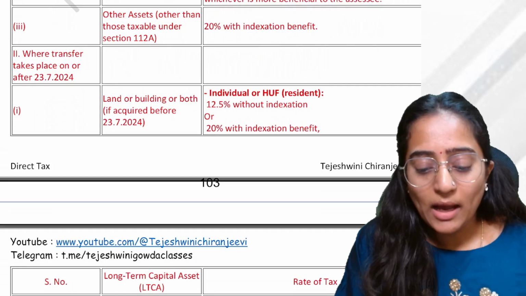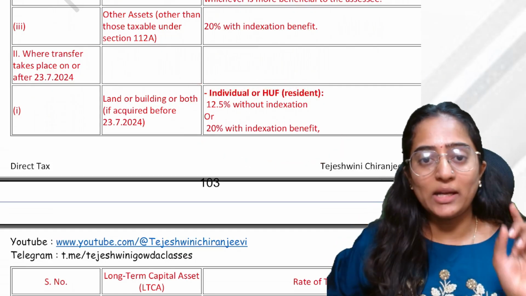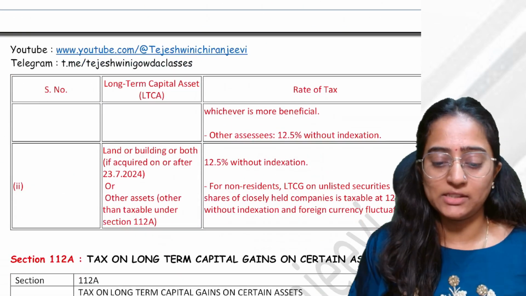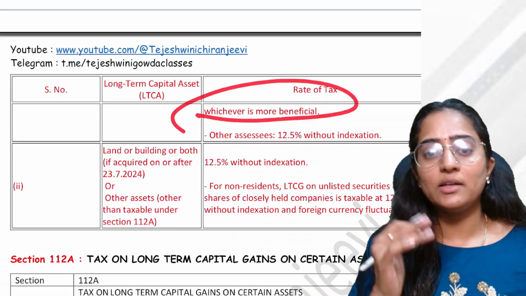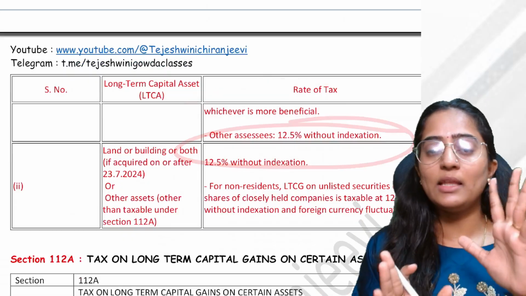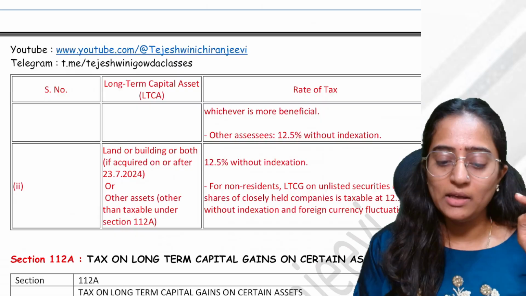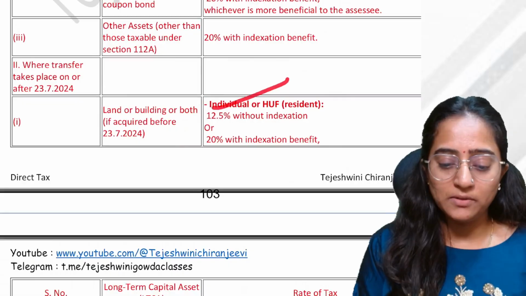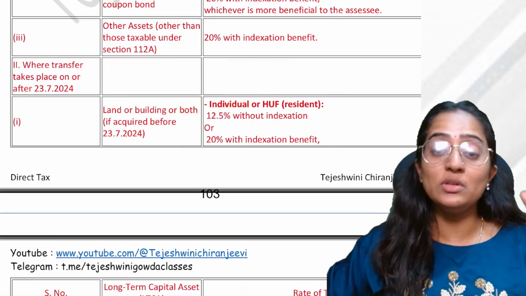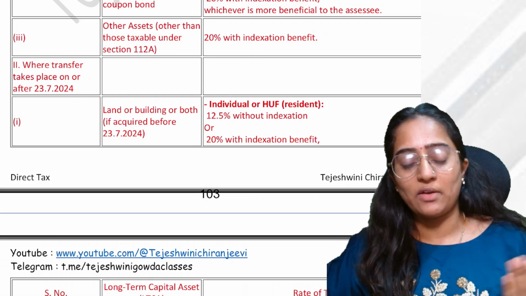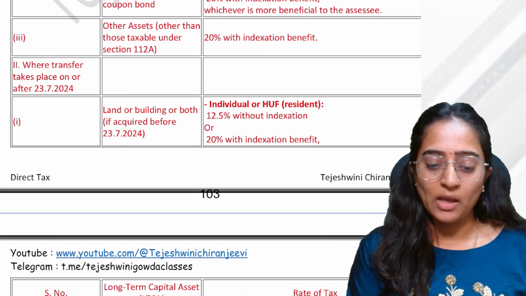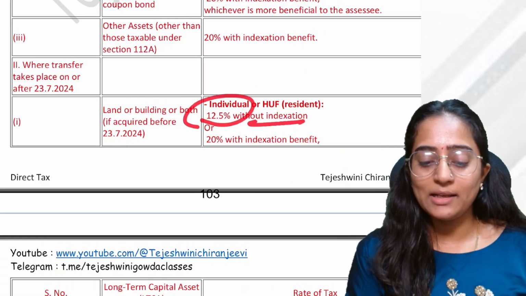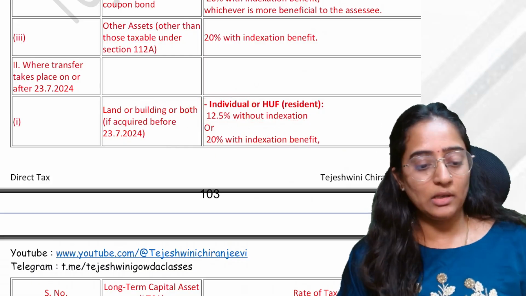Yes. Now I have an option of 12.5% or 20% with indexation benefit. Now I have the option of without indexation and with indexation. Whichever is more beneficial, I'll take. For other assessees, it is going to be 12.5% without indexation, and in general sales also 12.5%. This option is there only for an individual selling land, building or both, and that too the acquisition of that property should have happened before 23/7/2024. I have two taxability points: 12.5% without indexation, 20% with indexation. Clear?